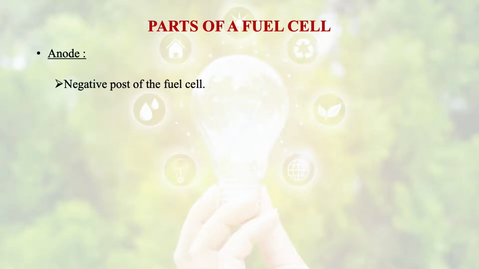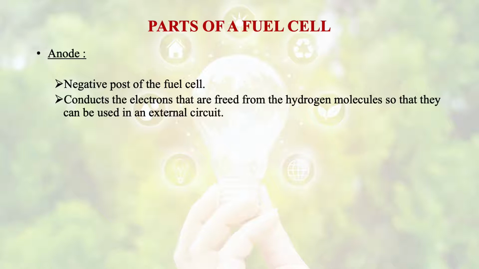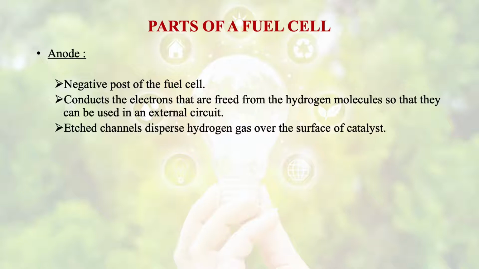So what are the parts of these fuel cells? As you can see from the picture, there is the anode. The anode is the negative post of the fuel cell. It conducts the electrons that are freed from the hydrogen molecules so that they can be used in an external circuit. Channels disperse hydrogen gas over the surface of the catalyst.